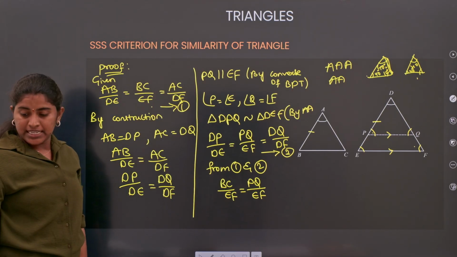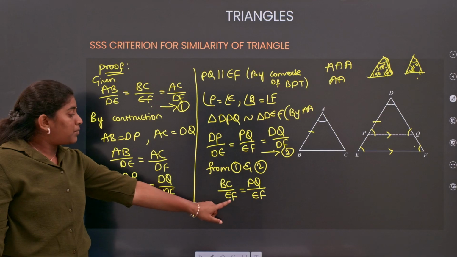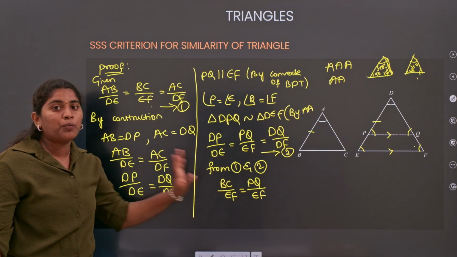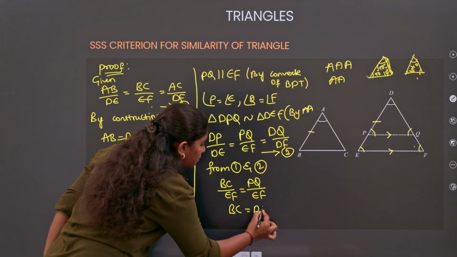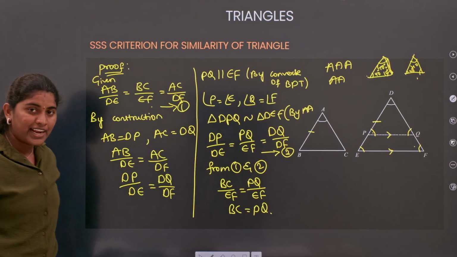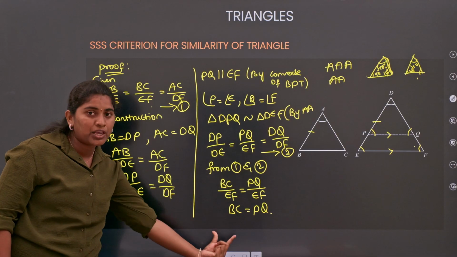Understood everyone? So we got BC by EF equals PQ by EF. From this, we get BC equals PQ, because EF will get cancelled.